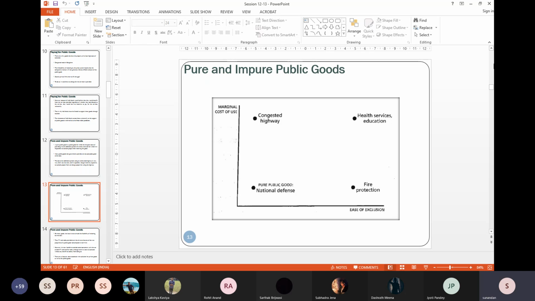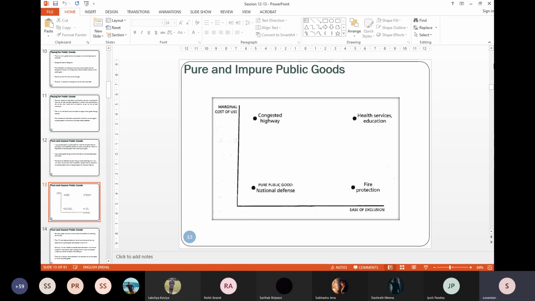So there is a fire in a warehouse, the firefighting trucks are there, but you have to pay some amount.